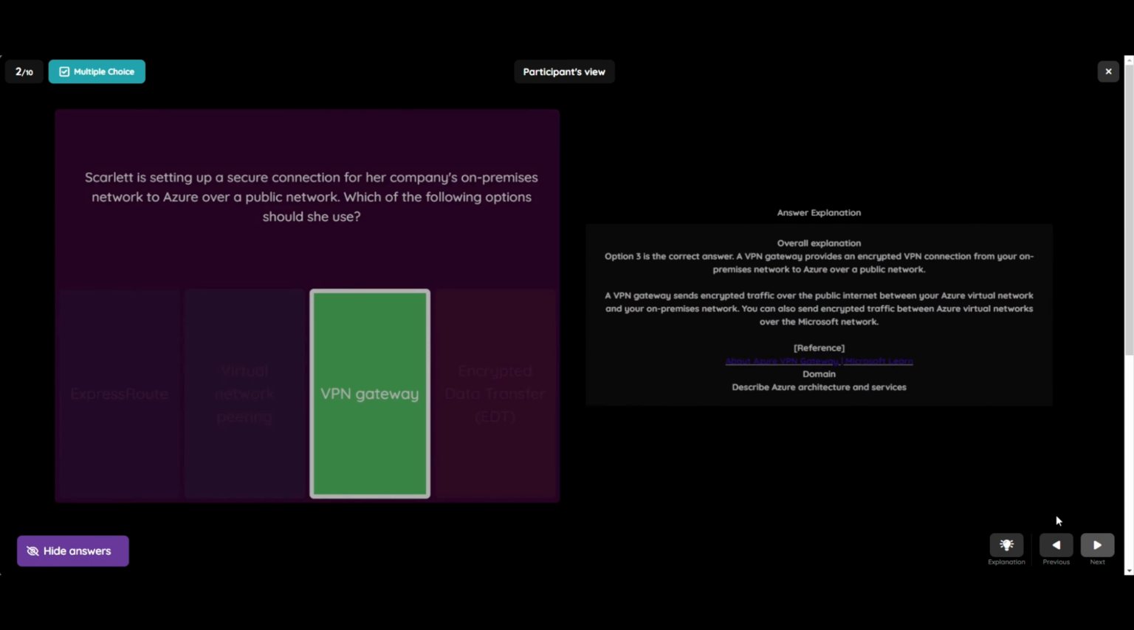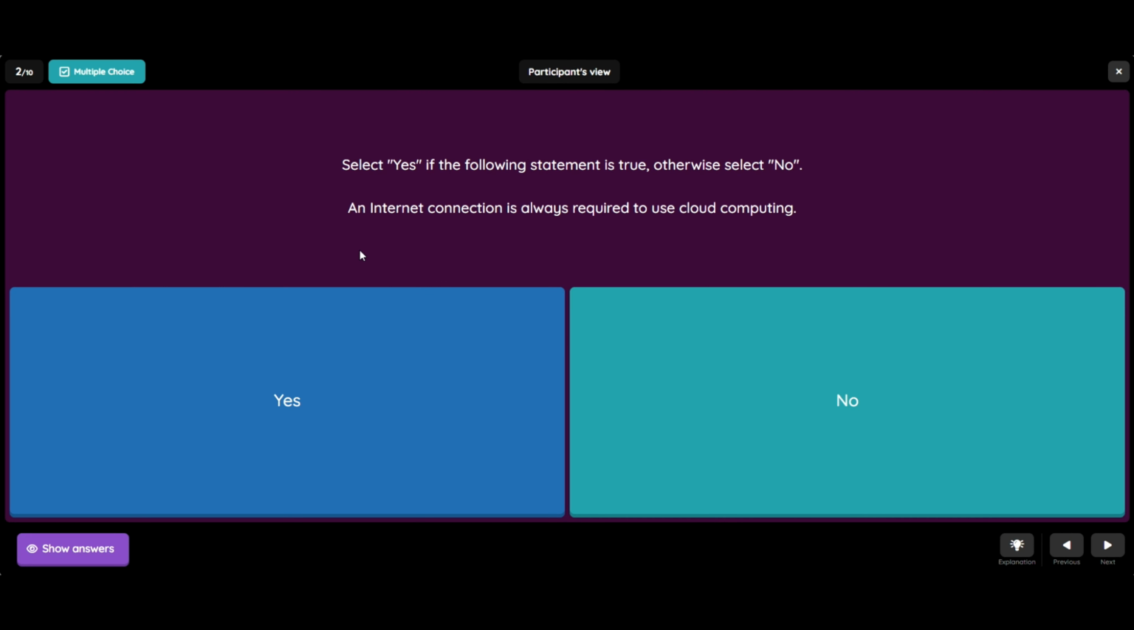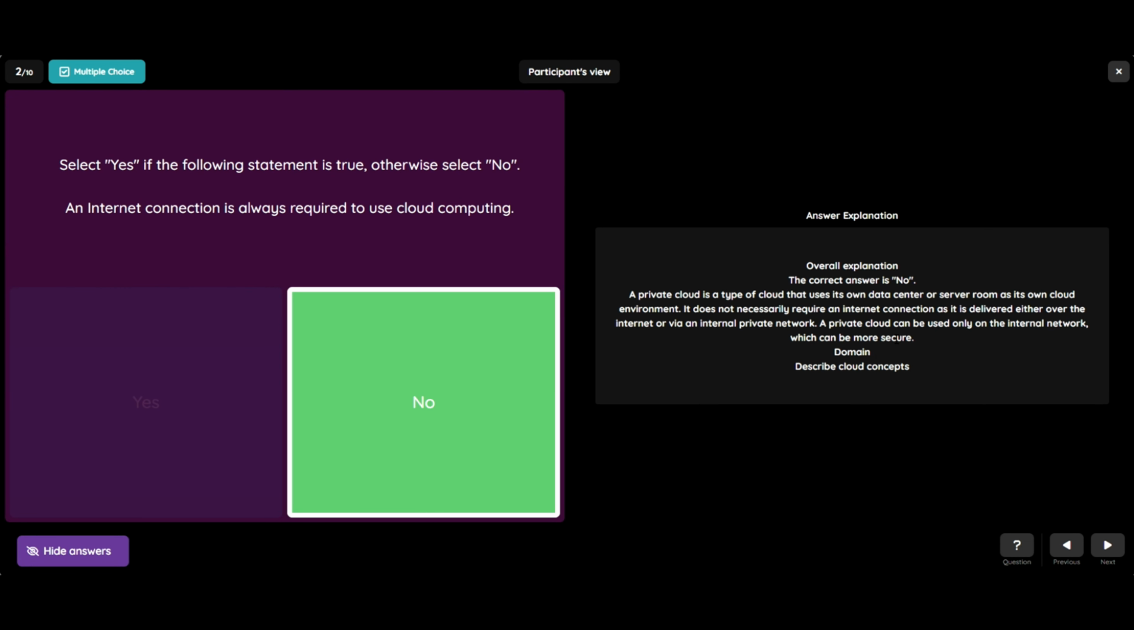Let's see question 2. So question 2 is: select yes if the following statement is true, otherwise select no. An internet connection is always required to use cloud computing. And the answer is no.